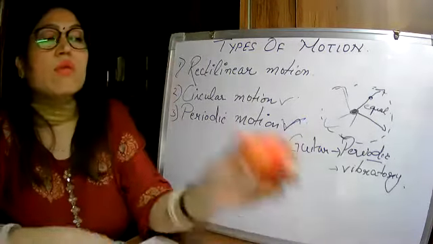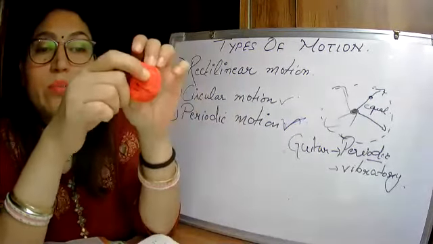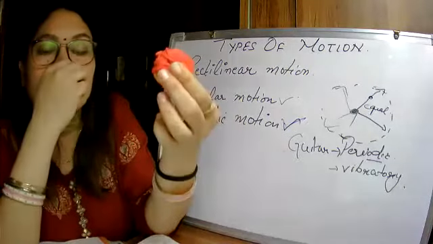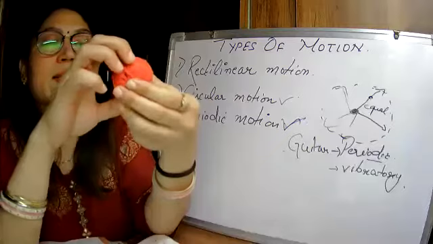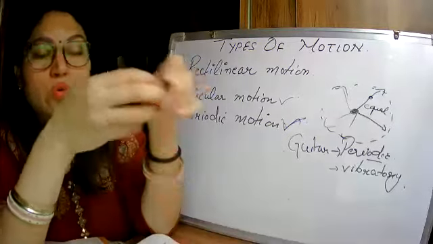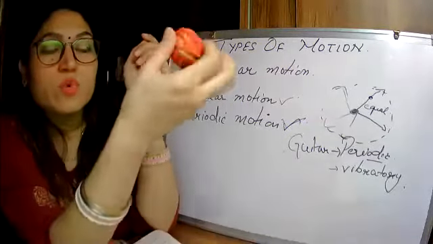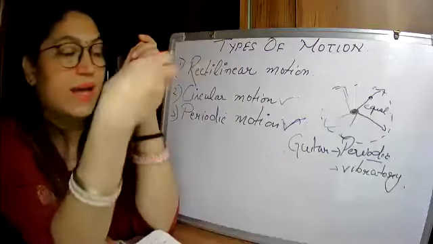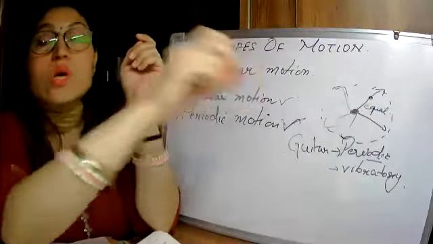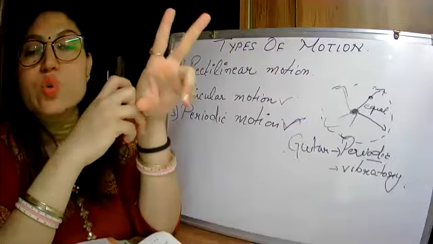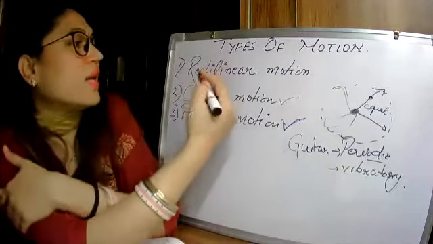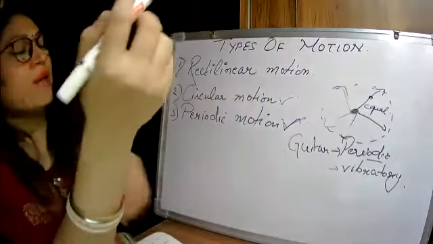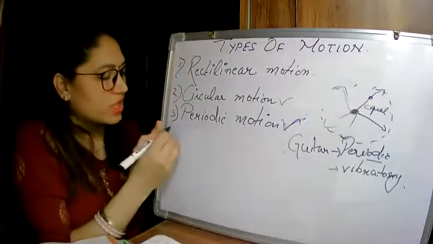But the ball also has an axis, and it is moving on its axis as well as on the floor. So two types of motion are shown by the moving ball: one is rectilinear motion and one is rotational motion.